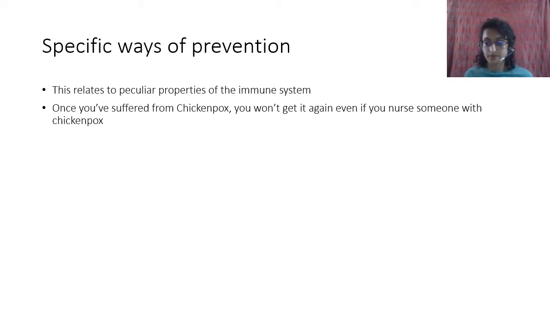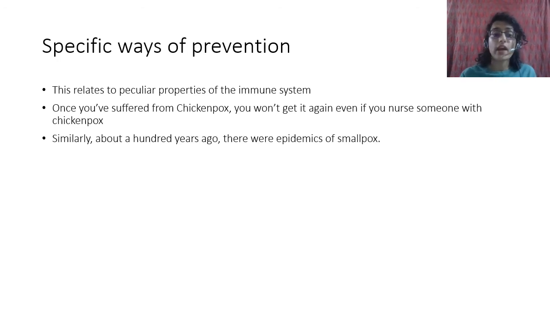It is airborne, right? So even if there is somebody in your class who has chicken pox, or somebody in the same room who has chicken pox, you can get it. But if you have had chicken pox, you will not get it for the second time, right? Why does this happen? Now we have seen this principle also in the case of smallpox. Now smallpox has been eradicated. What does eradication mean? It means that it is not present anymore.